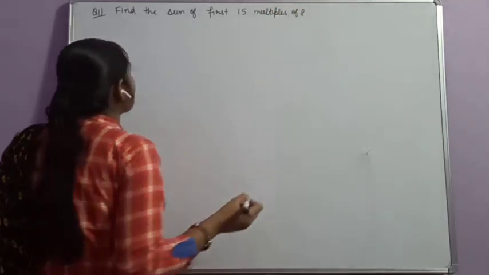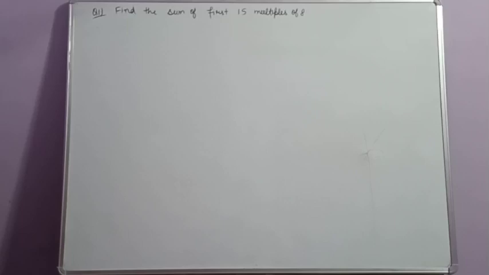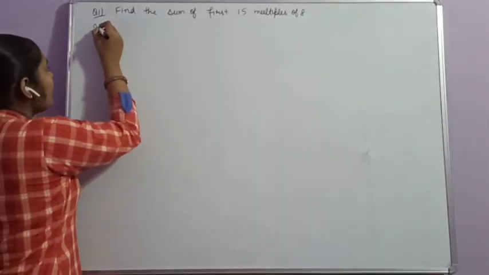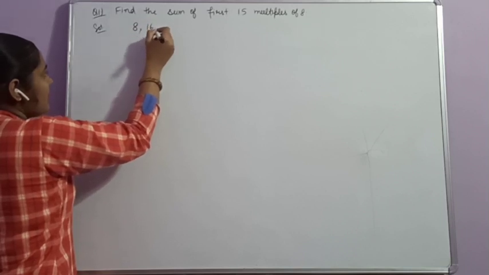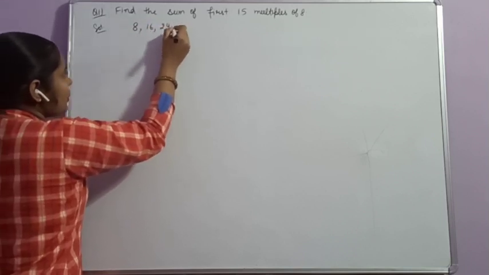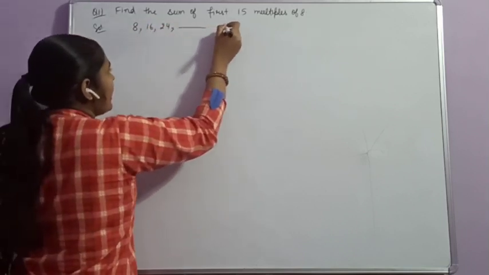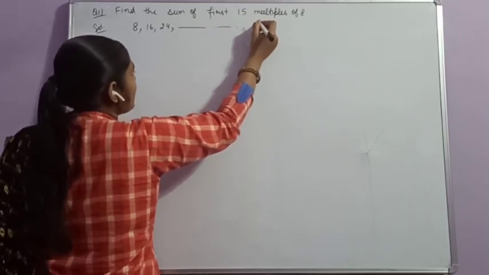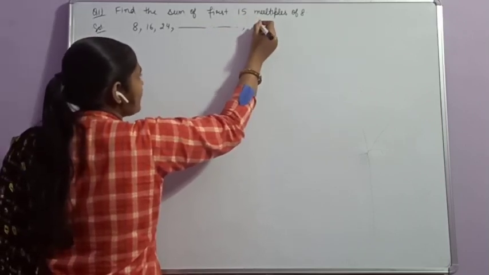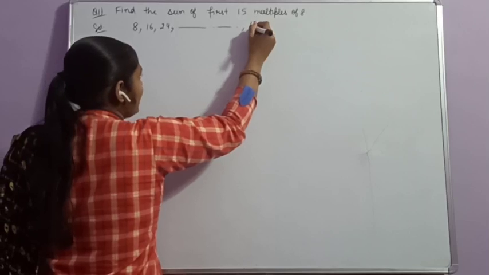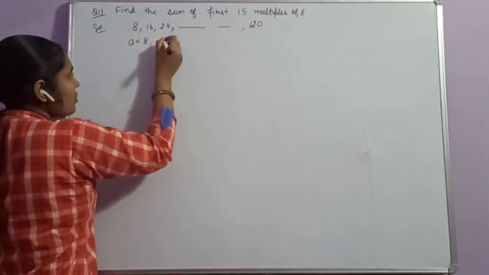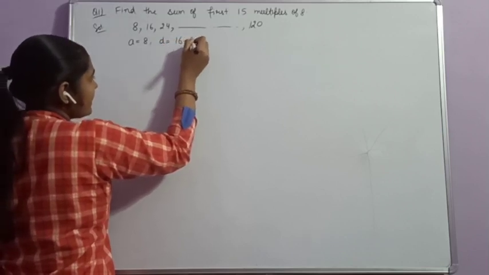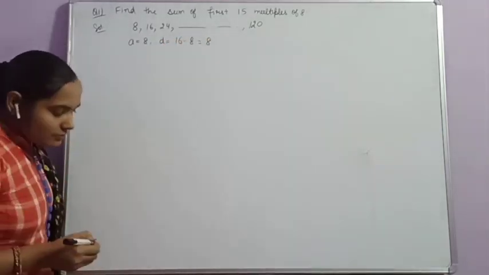We have to find the sum of the first 15 multiples of 8. We know that the first multiple of 8 is 8, next is 16, similarly third is 24, and 15th is 15 into 8, 120. Here A is 8 and D is 16 minus 8, that is equal to 8.